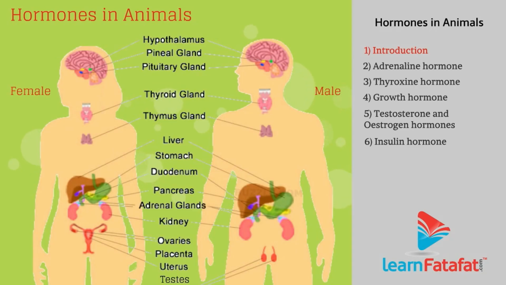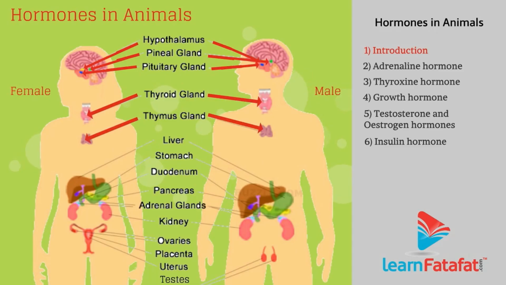Endocrine glands consist of the hypothalamus gland, pineal gland, pituitary gland, thyroid gland, parathyroid glands, thymus, pancreas, adrenal gland, testes in males and ovary in females.